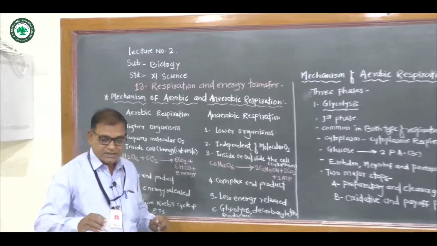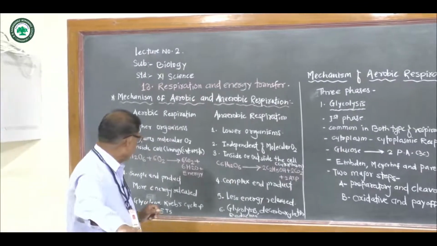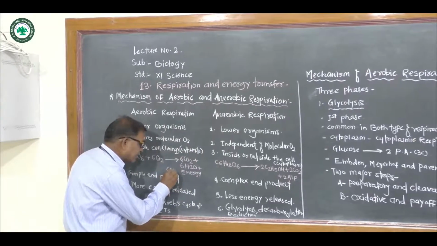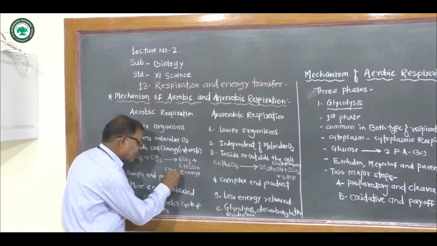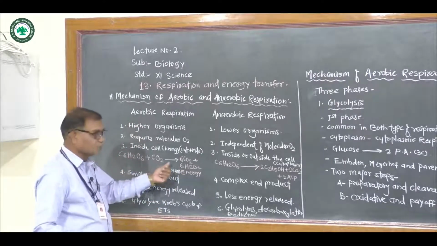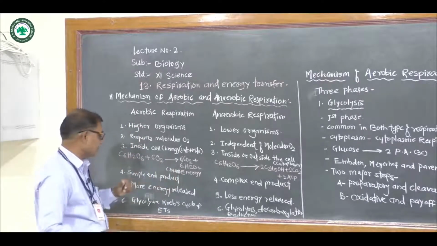How much energy? 38 ATP is released from the breakdown of one glucose molecule in the presence of oxygen.